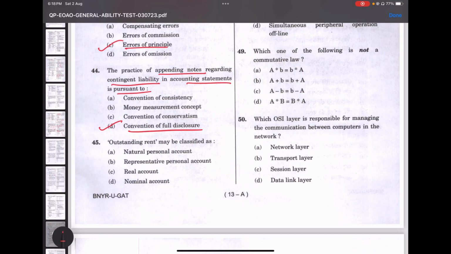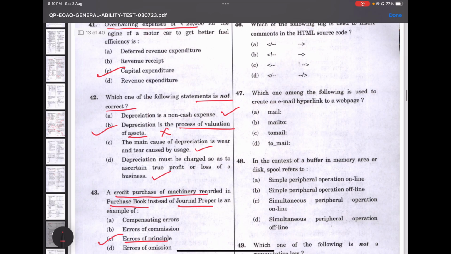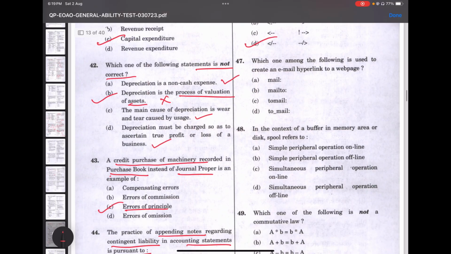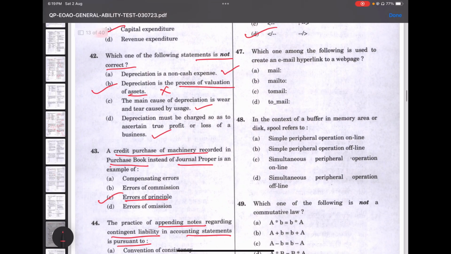So let's move on to the next question, 45. Outstanding rent may be classified as a representative personal account because it is outstanding expenses to a person. So here, following HTML tag to insert comments. So here the option is 46D. So this is the answer. You can refer to the other source codes also.